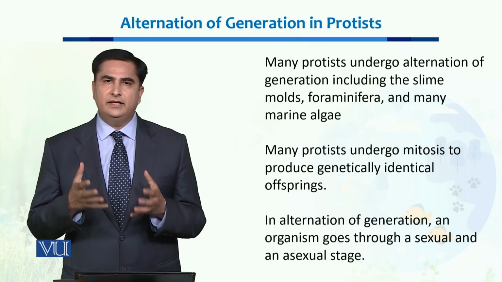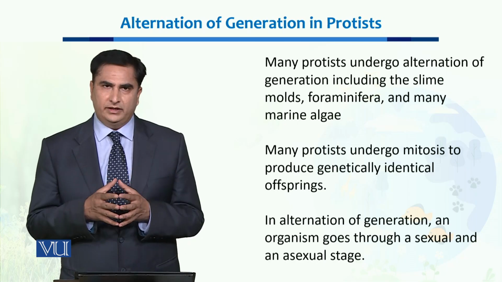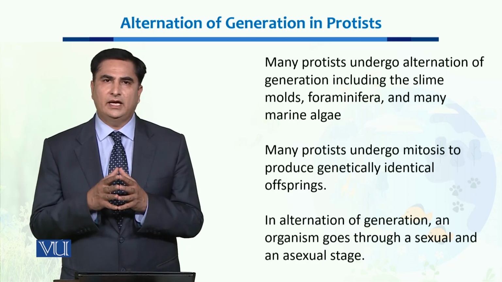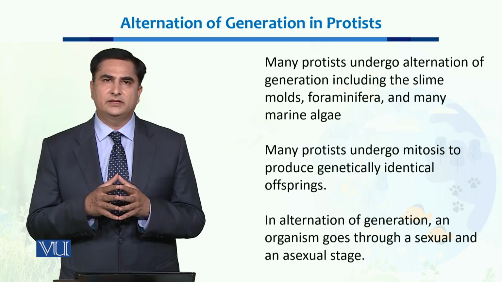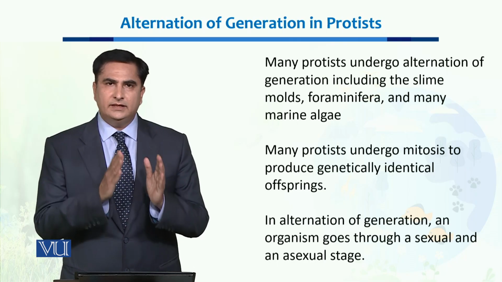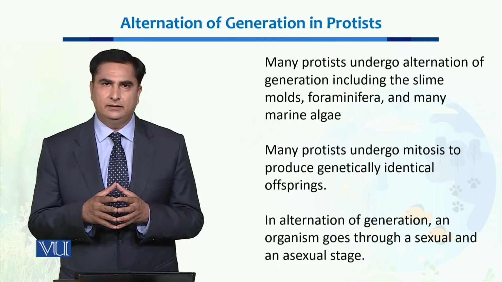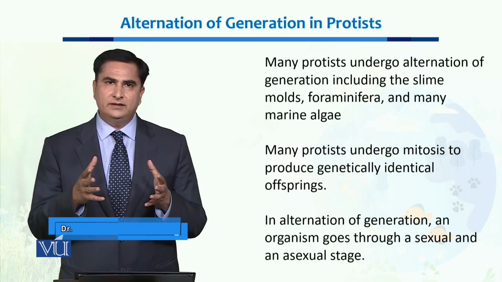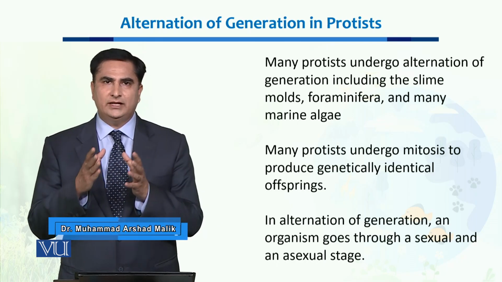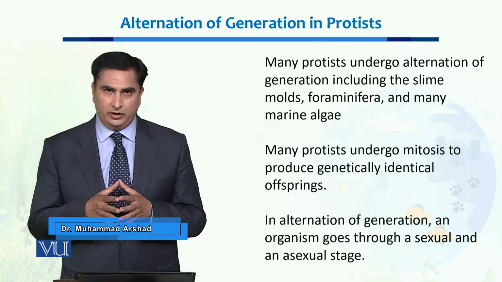Dear students, in this unit we will talk about alternation of generation in protists. First of all, we need to learn what alternation of generation is. It is actually a process in which asexual reproduction replaces the sexual reproduction. So it's a kind of cycle in the life cycle of an organism in which once it goes through sexual reproduction and the other time it goes through asexual reproduction.